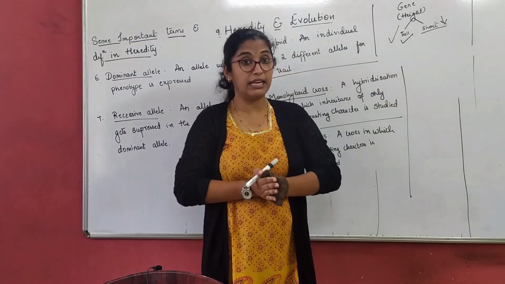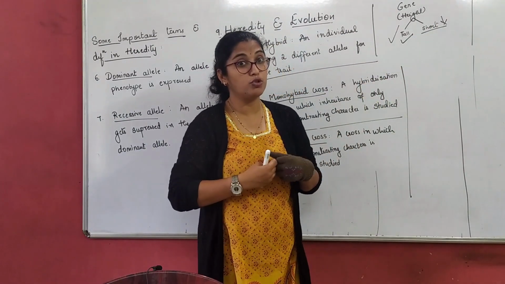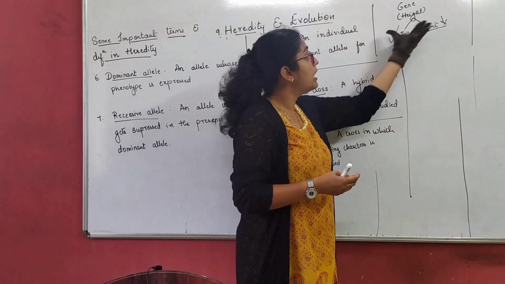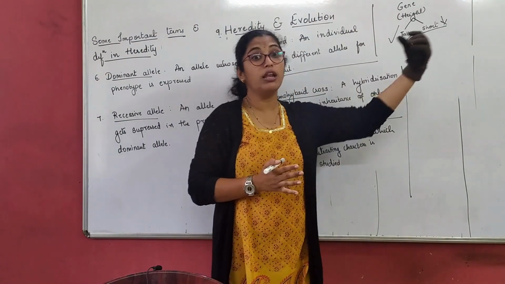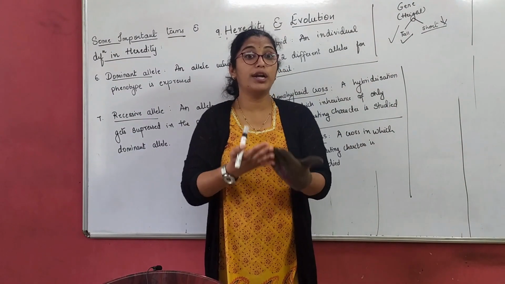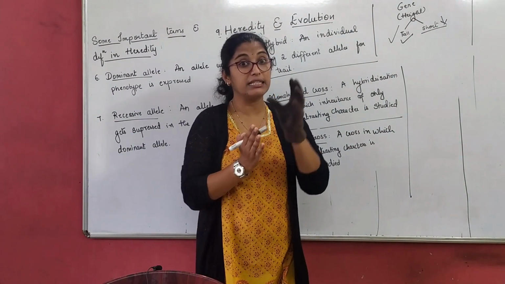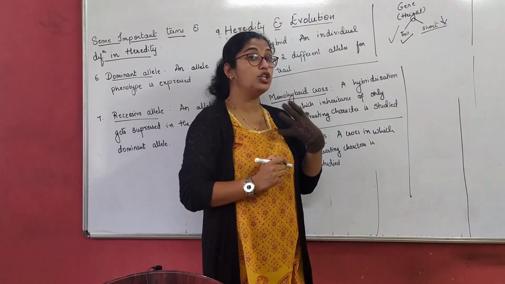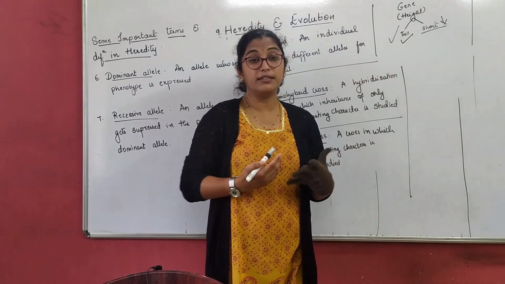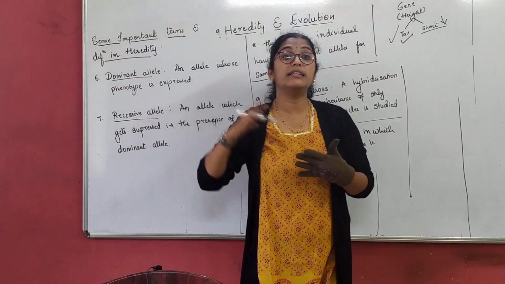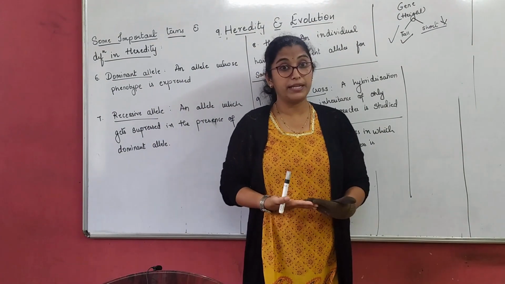That means tall is a dominant allele and short is a recessive allele. Whenever we talk about a pair of chromosomes, the alleles represent the genotype, here tall and short. The appearance is the phenotype, what is physically appearing to us. That is the dominant allele we see. Here, tall is dominant, which means it is suppressing the short one. The short one is not getting expressed.